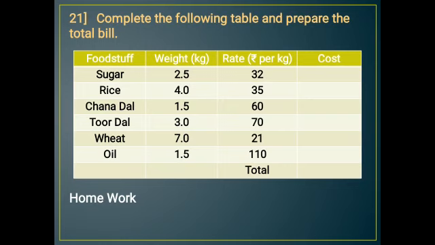Next question is also very easy, which you are going to do as homework, that is complete the following table and prepare the total bill. So here the rate is given, the weight is given, we have to only do the multiplication, that is 32 into 2.5, 35 into 4.0, like this, and you will find the cost, and then we have to do the addition. So this sum you are going to do on your own. So with this we have finished our chapter number 11, problems on measurement.